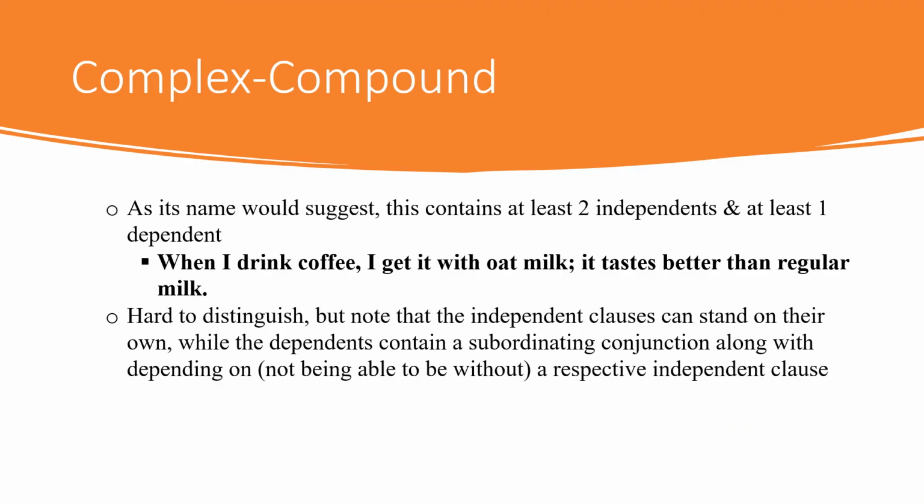Lastly, we have complex compound sentences. This is a hybrid between complex sentences and compound sentences, as its name would suggest. They have at least two independent clauses and at least one dependent clause. Again, it is possible to have more than two independents and one dependent, but to avoid confusion, my examples will stick to the minimum.